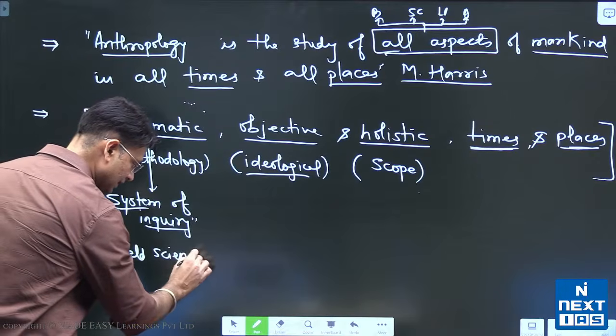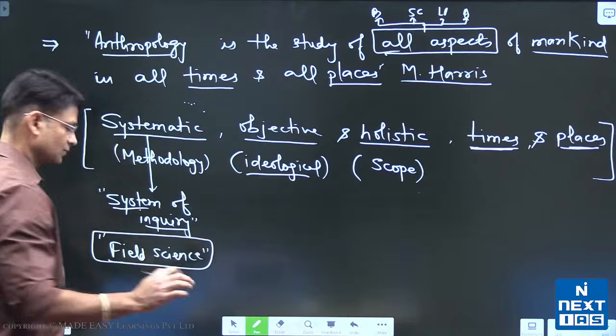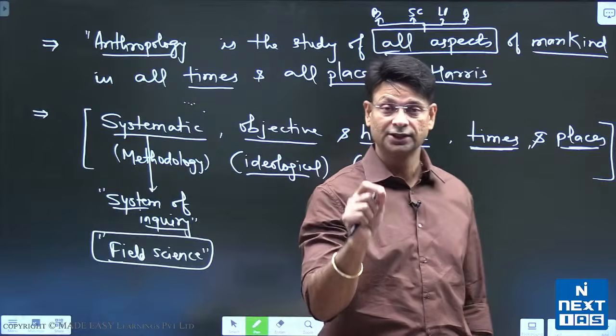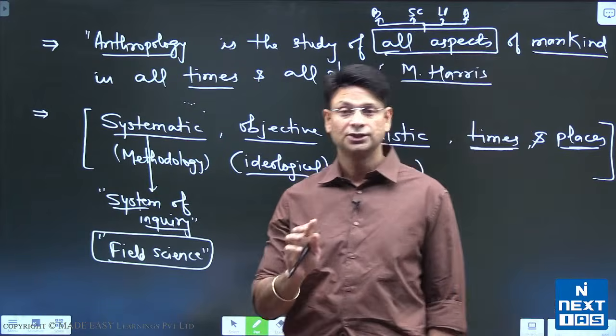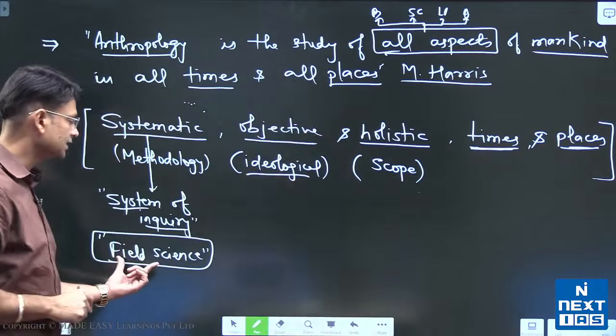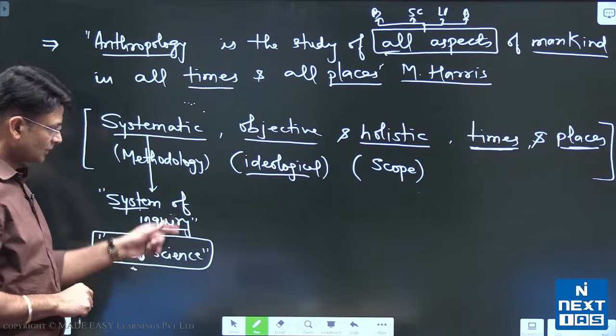That means it studies humans in their own habitat. जहाँ पे भी men रहता है वहीं जाके anthropology study करती है. क्यों? Because we cannot rear humans in laboratory. Humans are not laboratory animals. So anthropology is a field science. That is the most important idea here.